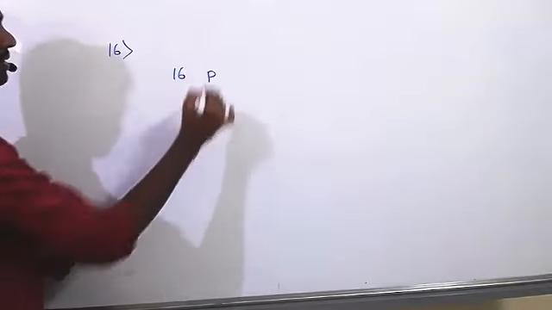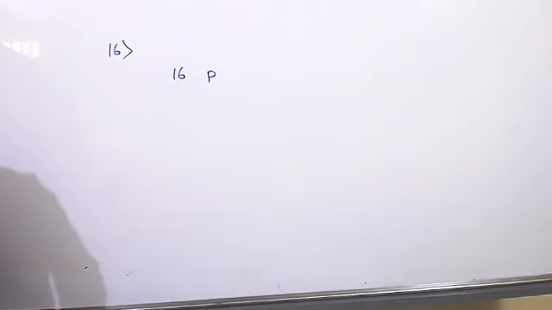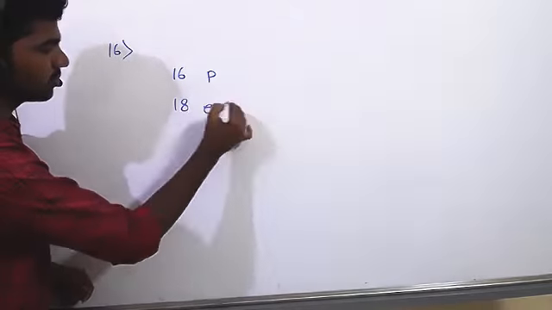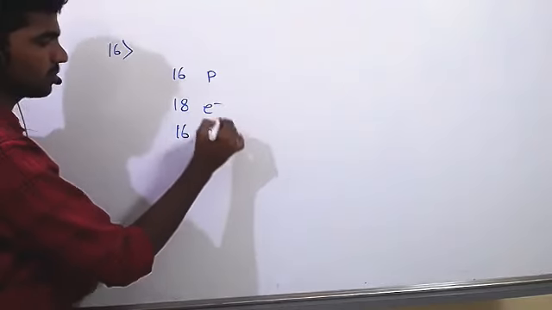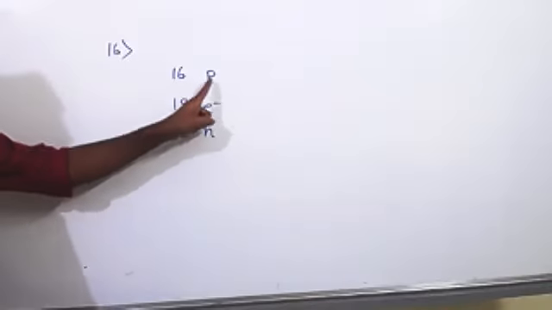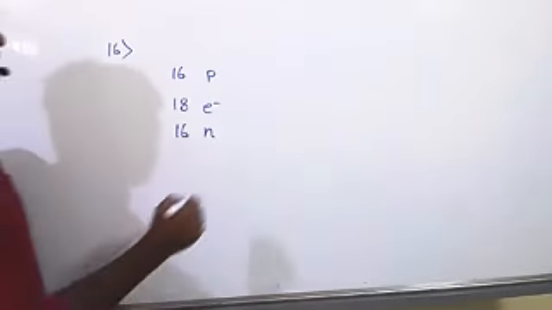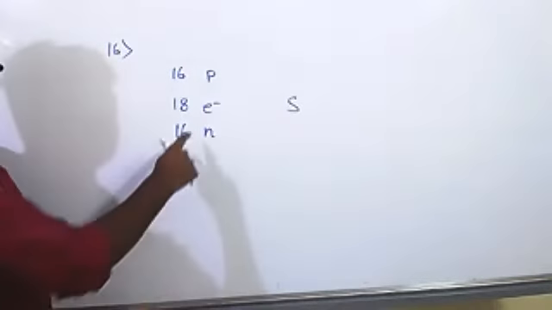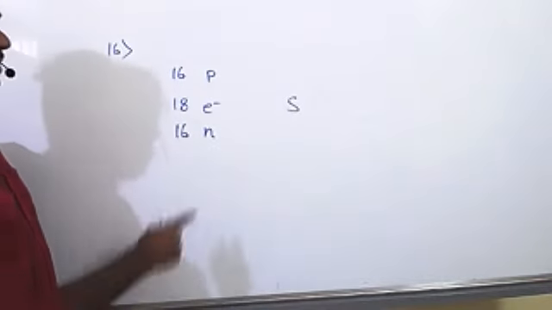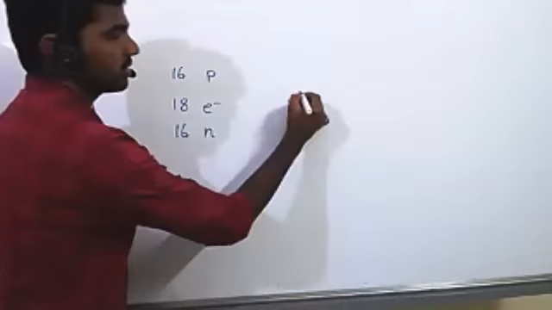16 protons, 18 electrons, 16 neutrons. So 16 protons means atomic number is 16. Element is sulfur. It has 18 electrons, that means it gains 2 electrons, so 2 minus.